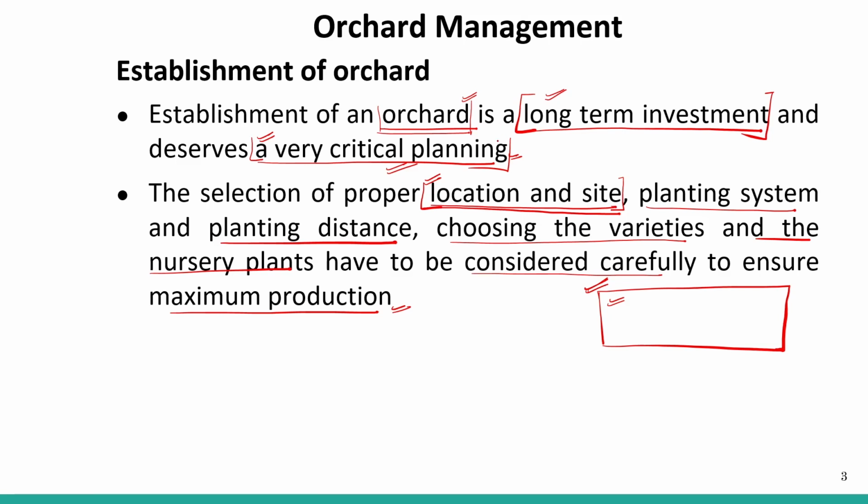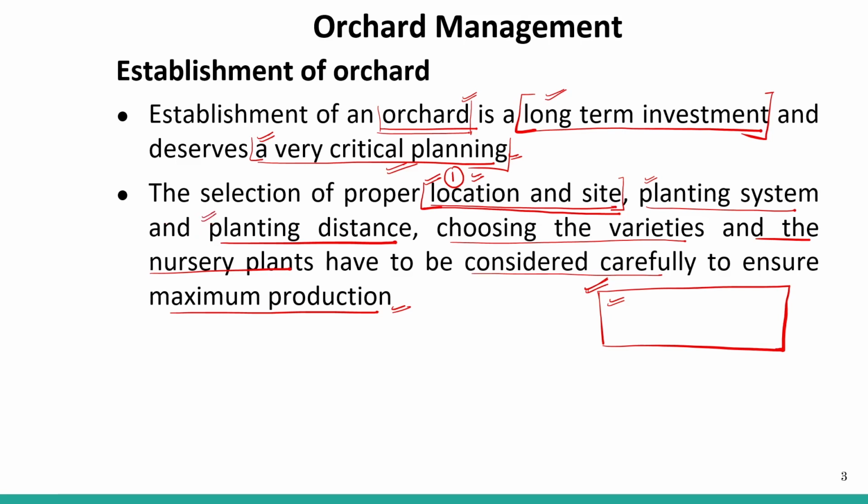What are those? Location and site. What will be our location, right? It cannot be in a city, first of all. And the planting system we follow for the orchard is very different from crop production or agriculture, that is, for the cereals and pulses. Okay, planting distance. Yes, this is also very important.